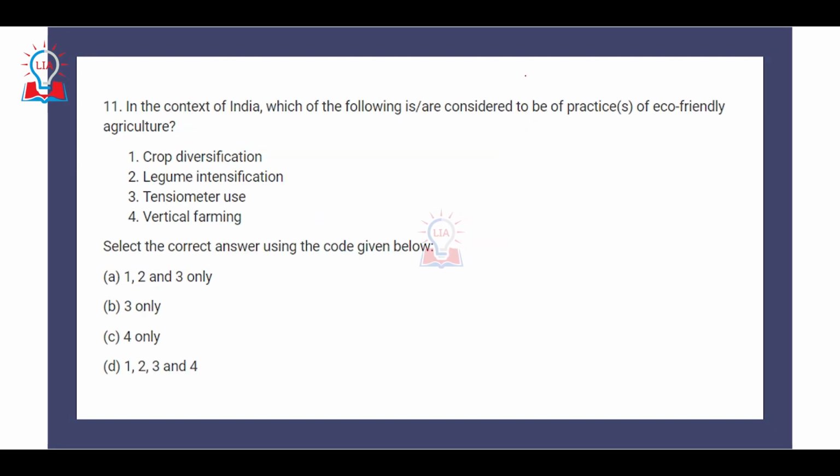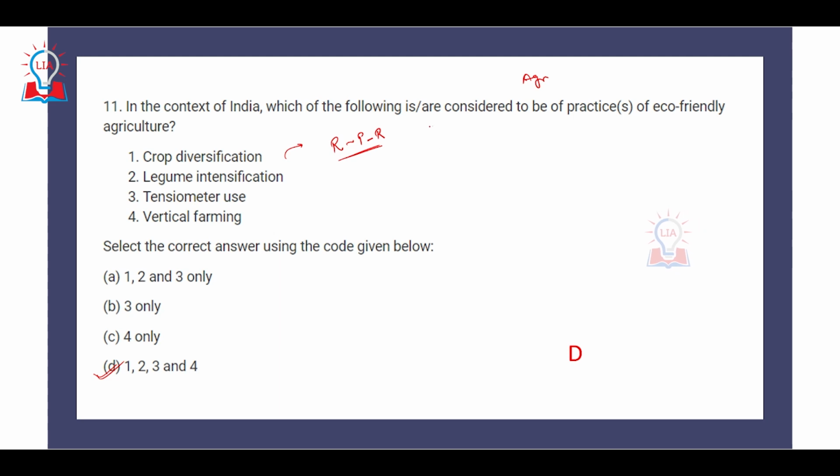The 11th question is again related to agriculture, where it is asked that in the context of India, which of the following are considered to be practices of eco-friendly agriculture? Crop diversification, legume intensification, tensiometer use, and vertical farming. So in this case, all four, 1, 2, 3, and 4, can be considered eco-friendly agriculture practices. Obviously, crop diversification promotes polyculture rather than monoculture, and that is how overall nutrient balance in the soil is maintained. For example, if you are cultivating rice, in the next season you cultivate pulses, and again in the next season you cultivate rice.